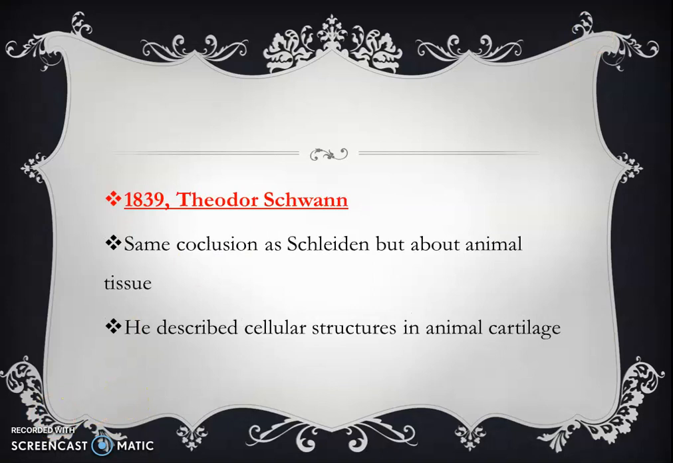The next scientist is Theodor Schwann. In 1839, he came with the same conclusion as Schleiden, but about the animal tissues. He described cellular structures in animal cartilage.